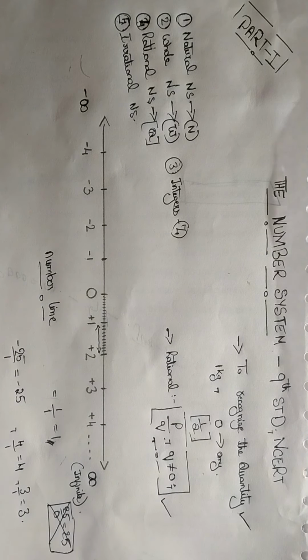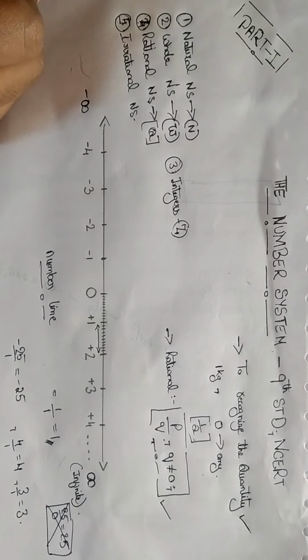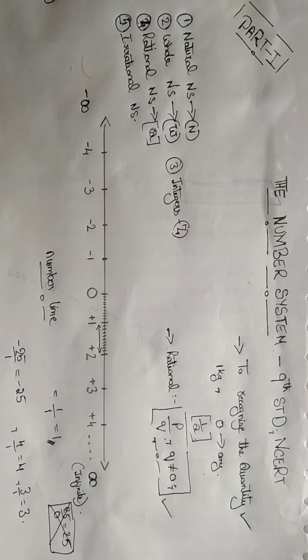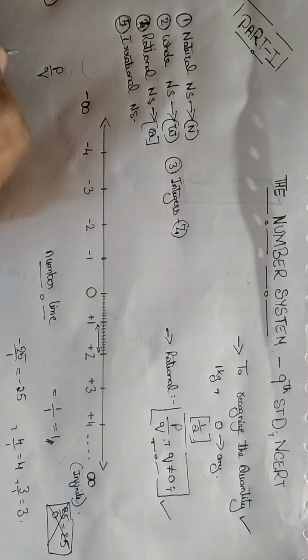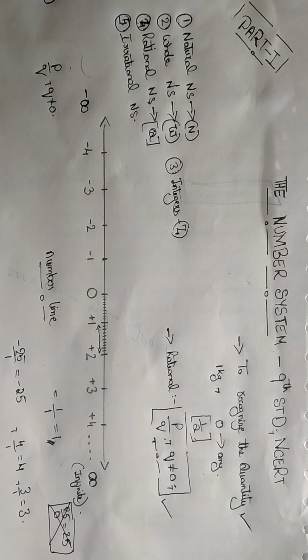See, irrational numbers are given in the later pages of your textbook, but I will cover the definition here itself, so that it is easy for you to differentiate between irrational and rational. Irrational numbers are the type of numbers which cannot be represented in the form P by Q. Even if Q is not equal to 0, they cannot be represented like this.